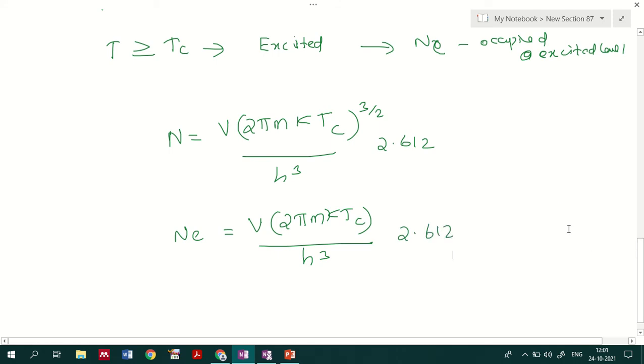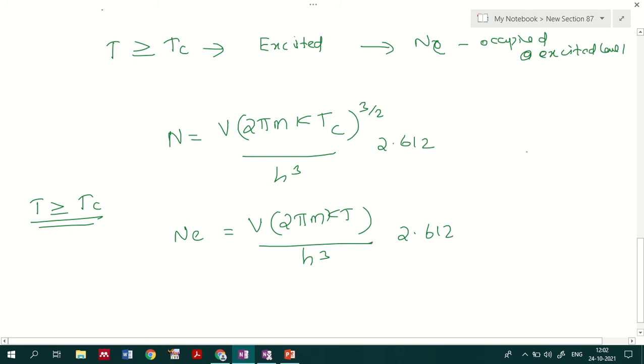Here this Tc I can actually remove, because the number of particles will be more at temperature less than or equal to Tc, so I can say that T will be equal to Tc in this situation. I can replace this characteristic temperature with the temperature we are giving if you are calculating the number of particles at the excited level.